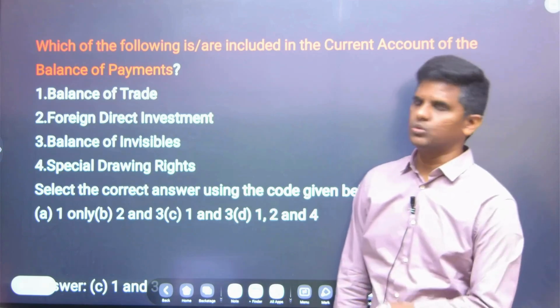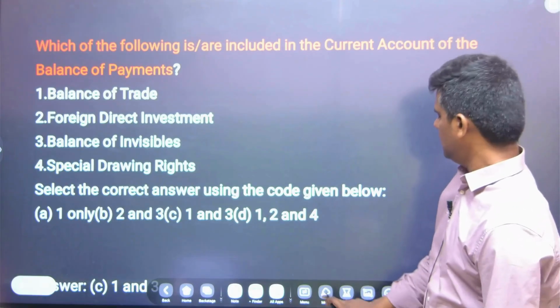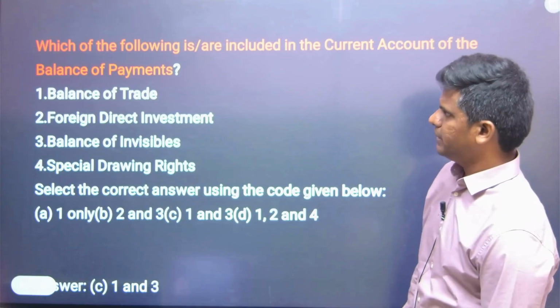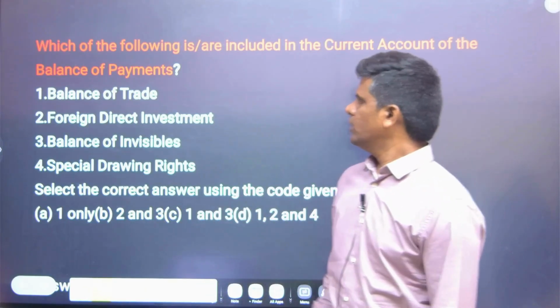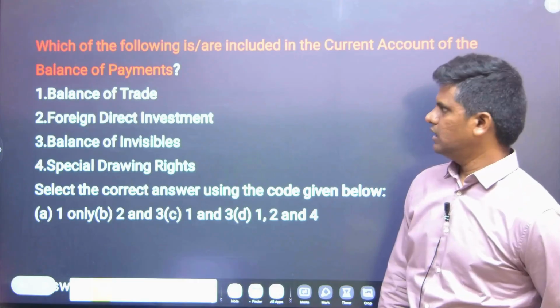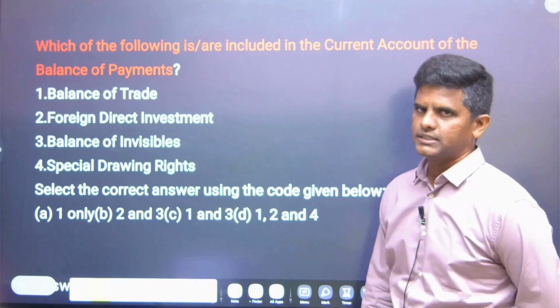Now we will see some of the questions from prelims point of view. Which of the following are included in the current account of the balance of payments? One, balance of trade; two, foreign direct investment; three, balance of invisibles; four, special drawing rights.